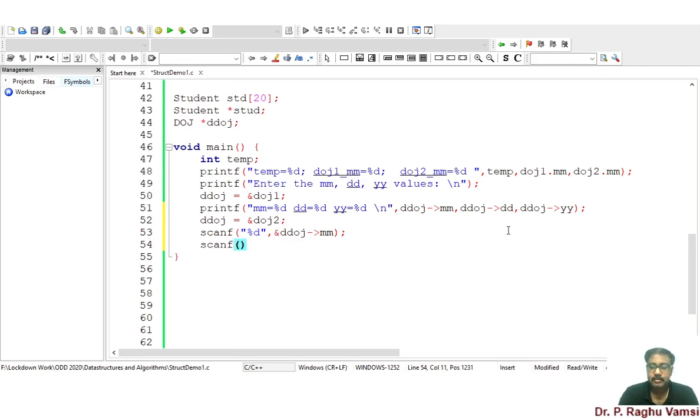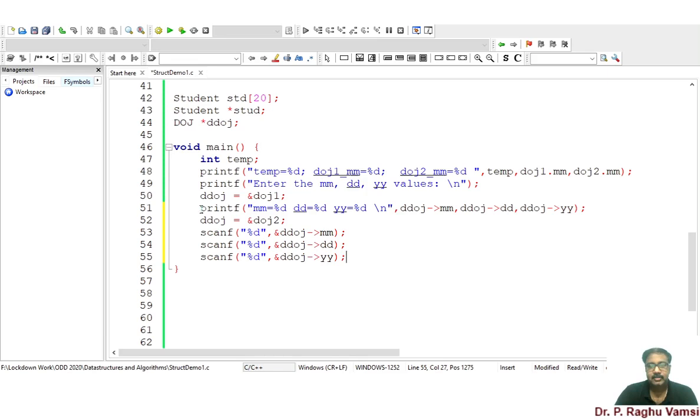Scanf percentile d comma ampersand ddoj arrow mm, dd. Scanf percentile d comma ampersand ddoj arrow yy. That means we are going to scan these values.